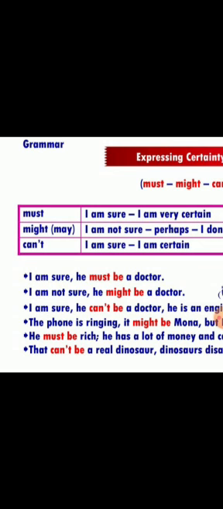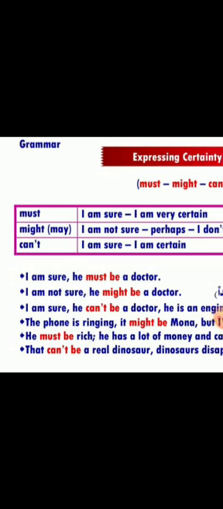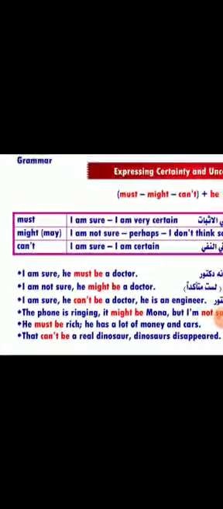Like the first example, I'm sure he must be a doctor. Here must be means لابد من. When I am not sure about something, I can use might or may. So, might here means I am not sure, perhaps, I don't think so, or I am not certain, or I am uncertain. Might be means ربما.